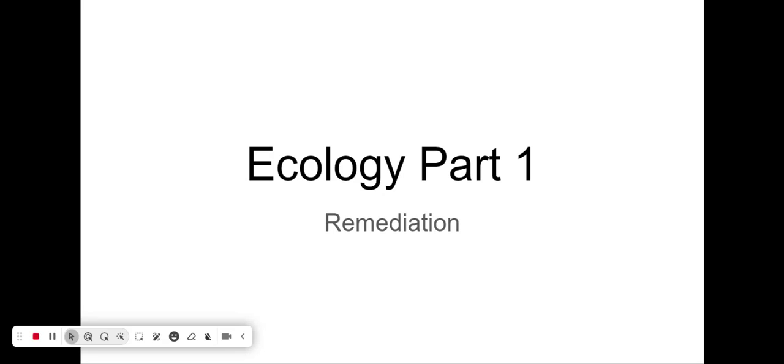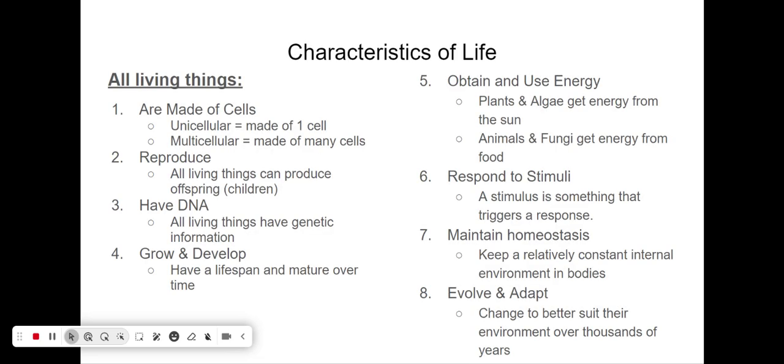Okay, so here is a review of ecology, starting with characteristics of life, going all the way to food chains, food webs, and energy pyramids. So let's start with the characteristics of life. All living things have to have these 8 qualities in order to be considered alive.